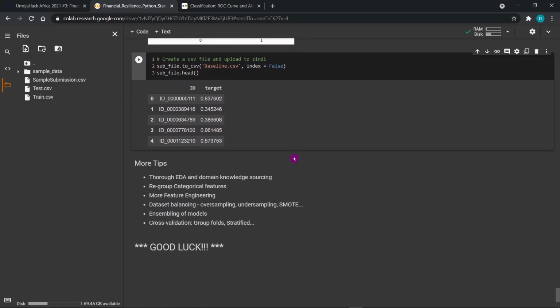Here are some tips on how to improve your models in case you're stuck. You can do some domain knowledge sourcing. You can try to understand how banks work, and what influences an individual to be financially resilient or not. Also, because we have a lot of categorical variables, you can decide to group them. For example, you could combine Q1 and Q2 to see whether that feature engineering will improve your model performance. You can also check out these more tips.